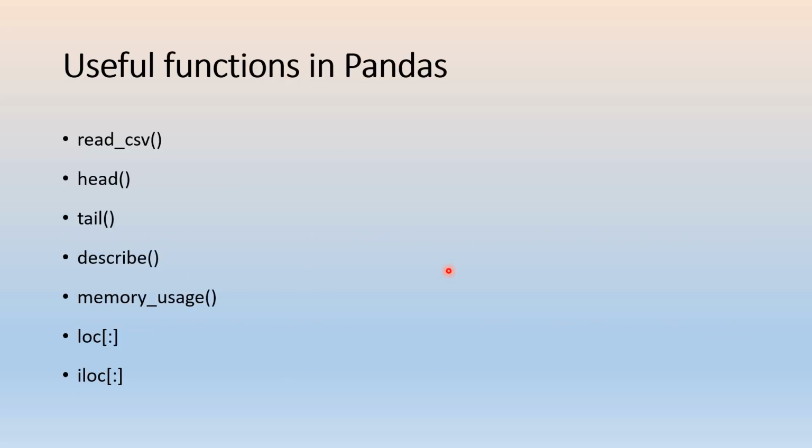And what are the useful functions in Pandas? The very first useful one is read_csv. It is very useful to extract the data from a CSV file. Head is used to print the first five lines, tail is used to print the last five lines, and describe provides statistical information of the data set.